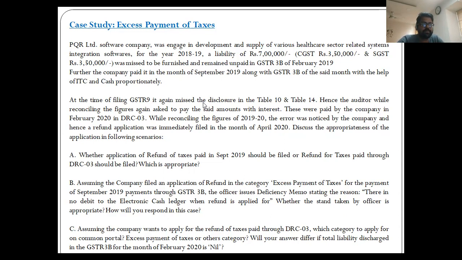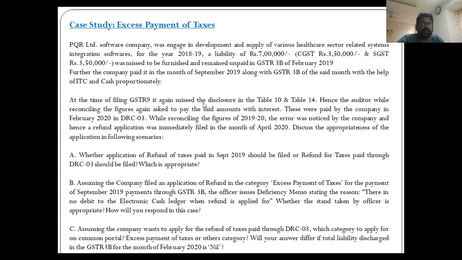So that is again excess payment of tax. For taxpayers like non-residential taxable person or temporary taxable person, they are required to pay tax in advance, and post the return, whatever excess payment they have, they can claim back.